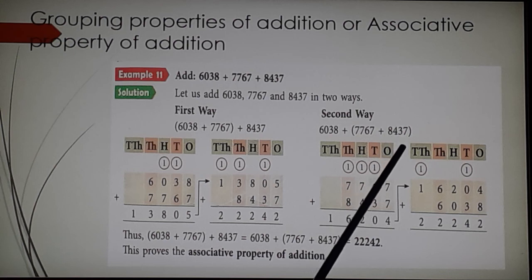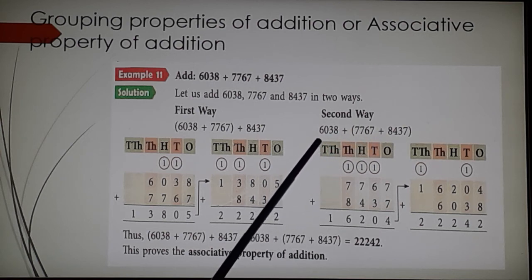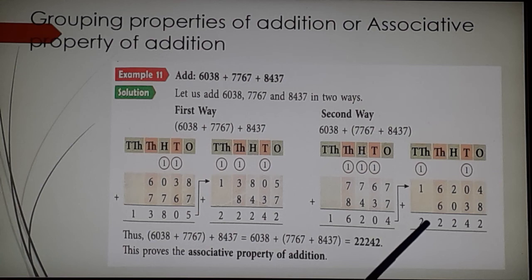The second and the third addends, what I want to add is, so first I will add the second and the third addends. I get the sum as 16,204, and then I will add the first addend. Okay, but in both the cases, if you see, children, the sum remains the same, 22,242. 22,242.